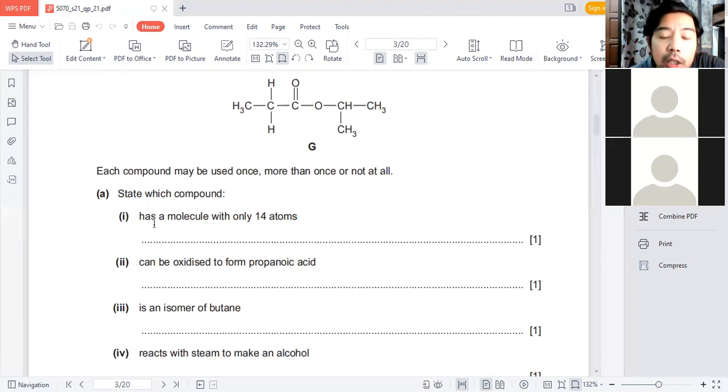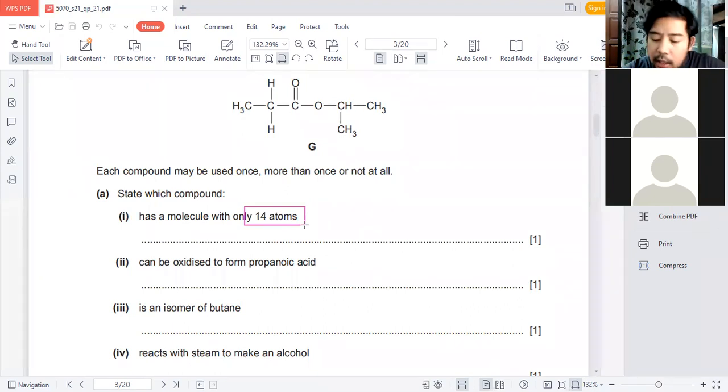Now, a molecule with only 14 atoms. You have to underline that and draw that. So 14 atoms, you have to count them up, the one that has 14. Everyone knows how to count? Yes, okay.